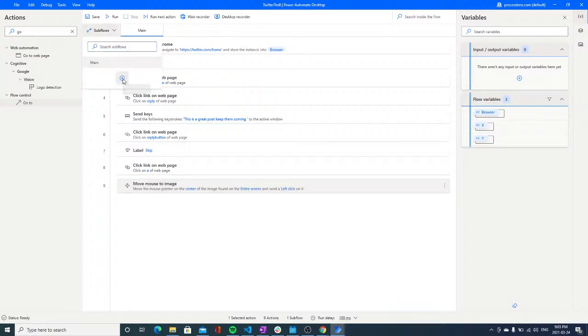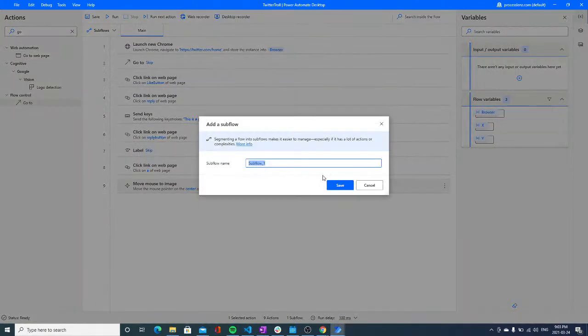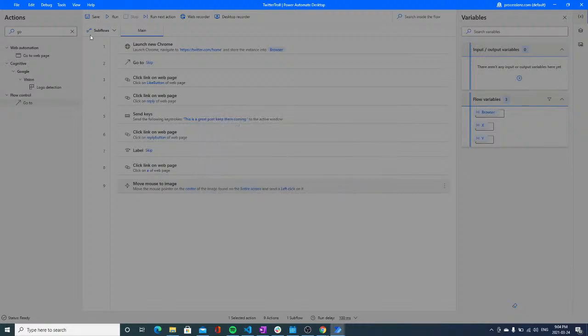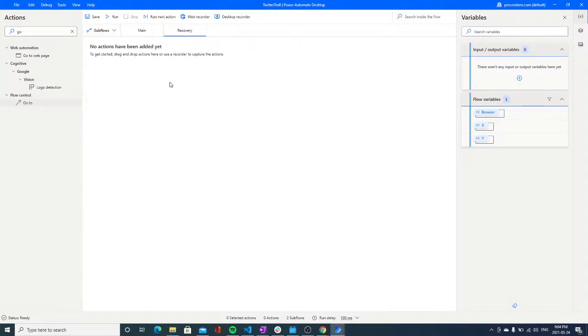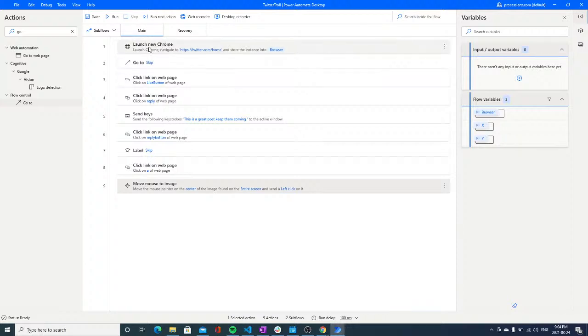Now, what we could do is we could add a subflow. Now let's add a subflow, and let's call it recovery. So every time our process fails, it is going to go to this subflow and is going to try to do some logic to recover. Now, it is also important that you don't have all of your logic in one place. You should just have your main logic in your main flow, and all of the other unnecessary things you should move them into the subflows so that your process is as neat as possible.